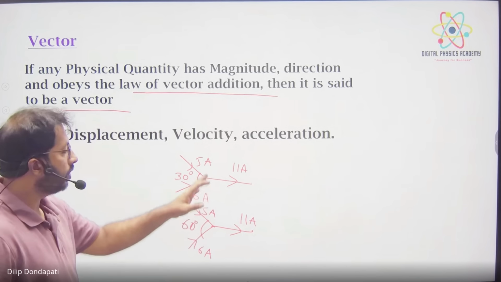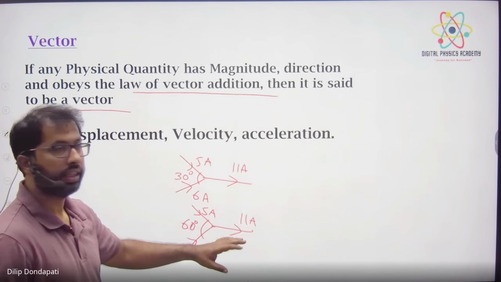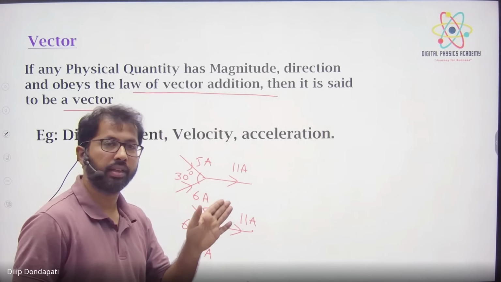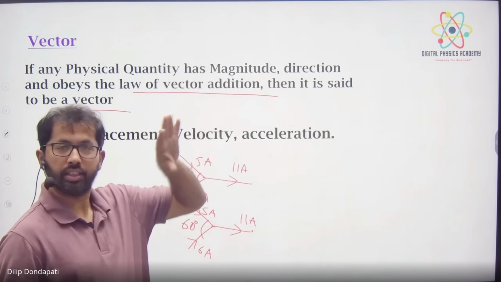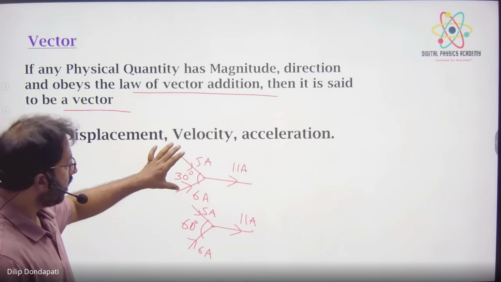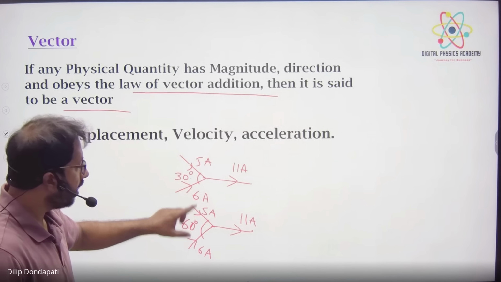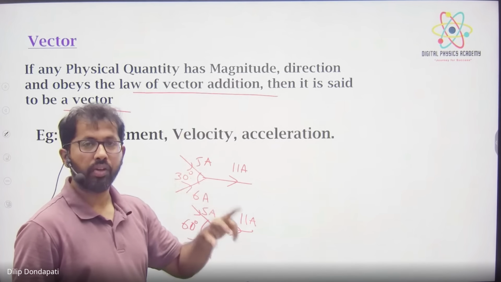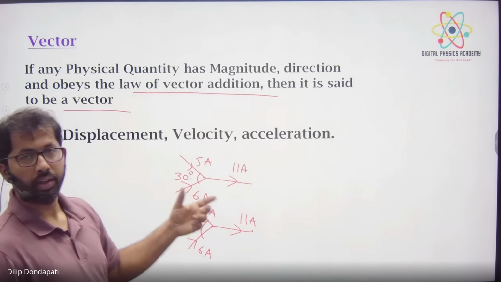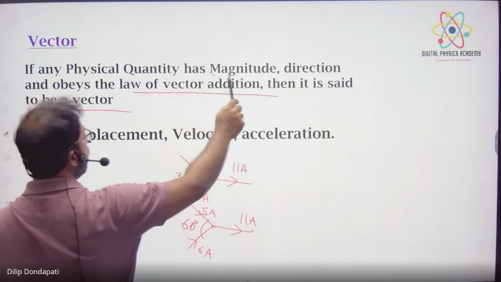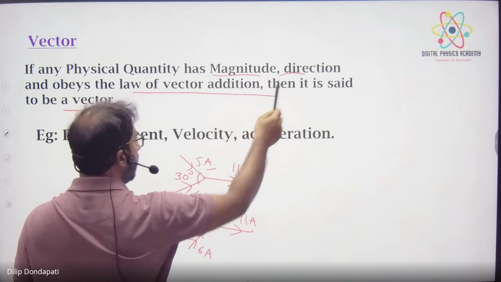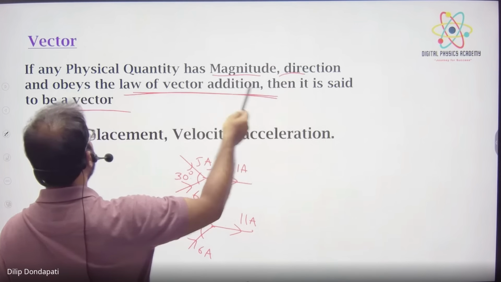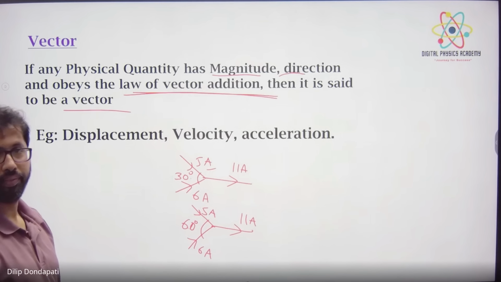So it does not follow the vector law of addition. It has a particular direction, for example if I keep a battery the current comes from positive to negative. Direction is there, no problem, but the result does not depend on the angle. It does not follow the laws of vector addition. That's why current is not a vector quantity, it is a scalar quantity. That's why three conditions: magnitude is there, direction is there, but since it does not follow the law of vector addition, we cannot say it is a vector.